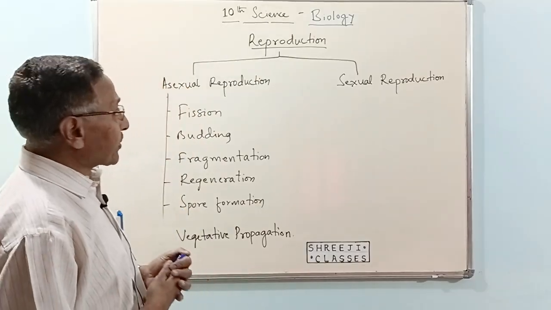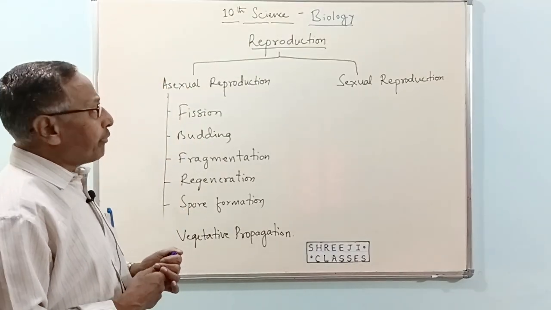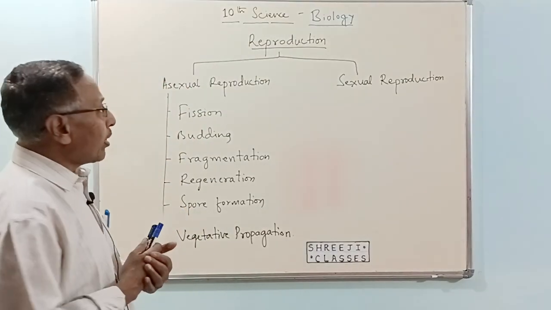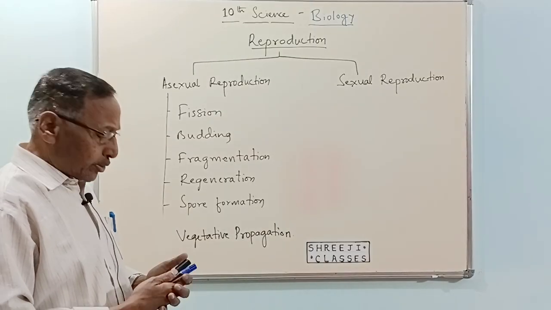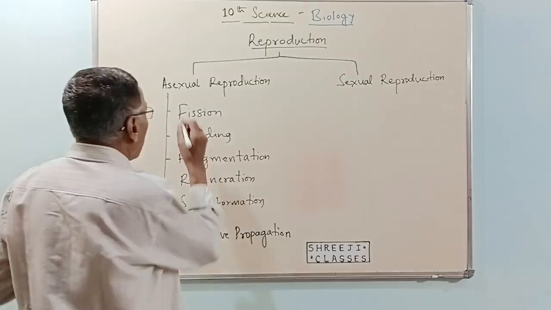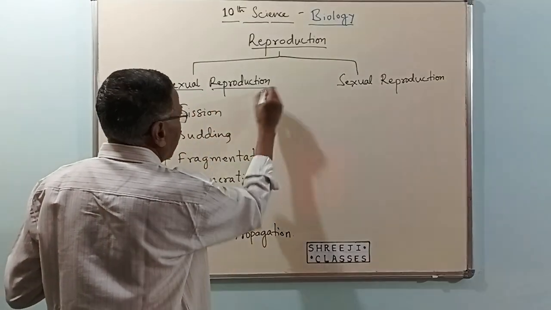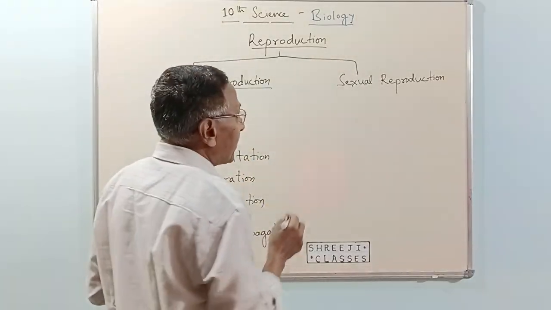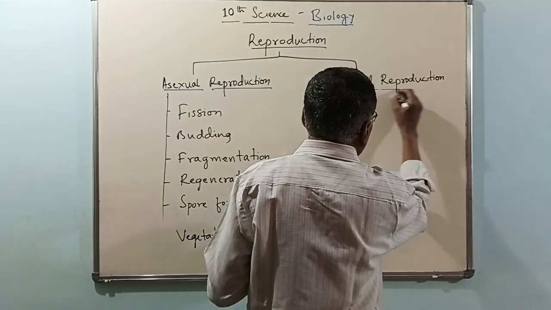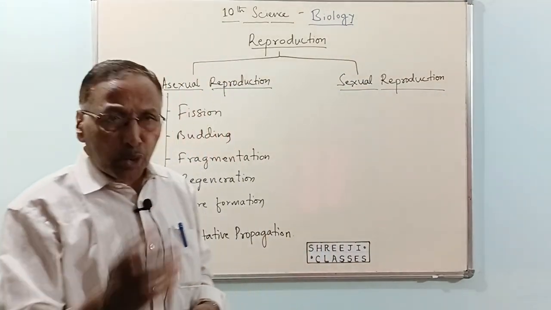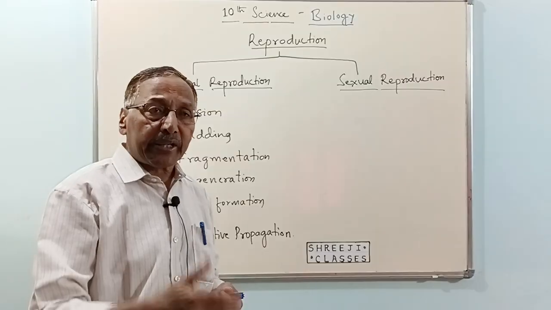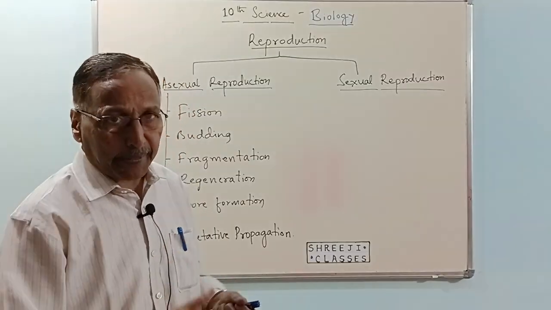Now, this reproduction is of two types. One is called asexual reproduction and another one is called sexual reproduction. These are the two main types of reproduction through which the organisms continue their generations. Right?